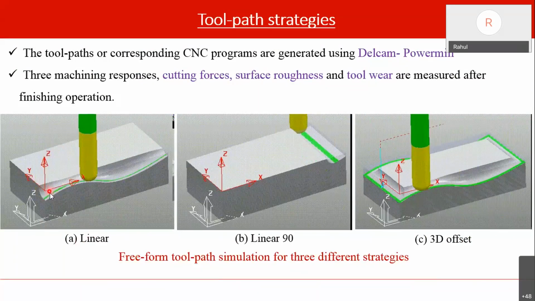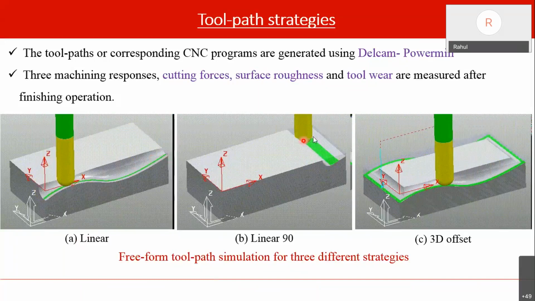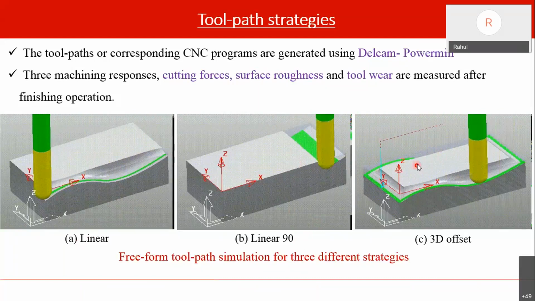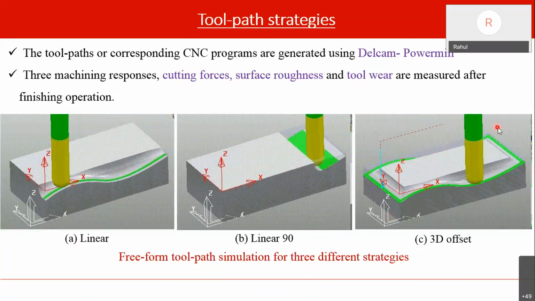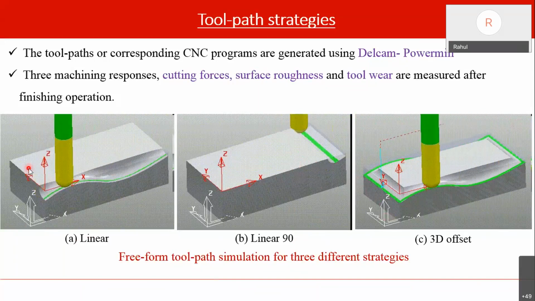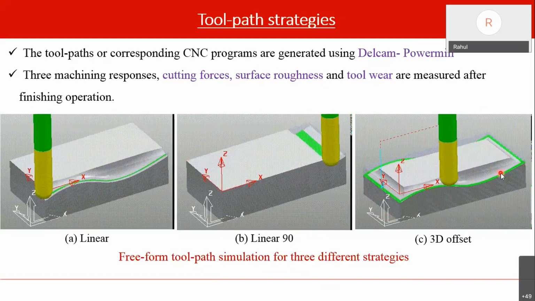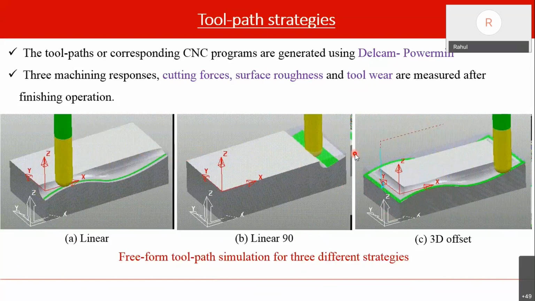Say linear strategy, wherein the tool movement is along the length. Here it is perpendicular to the length, so linear 90 strategy, and here it is 3D offset. If we carefully observe this 3D offset, it is a combination of these two, linear and linear 90. If we combine both, then we get the 3D offset. So these are the basic three strategies which we have considered in our study.